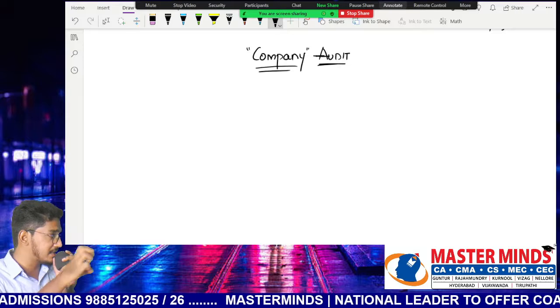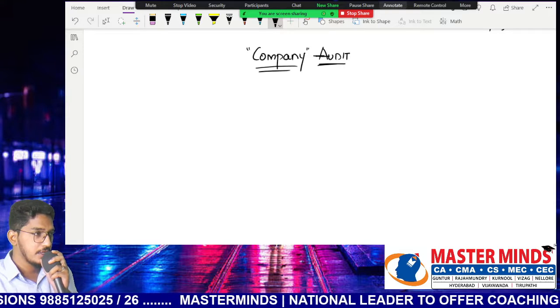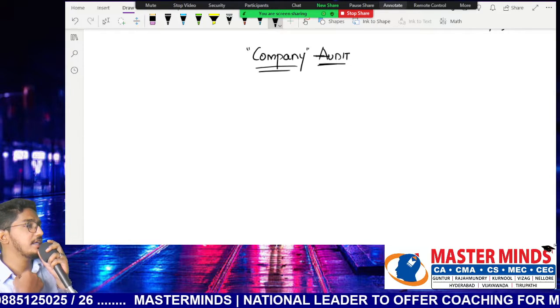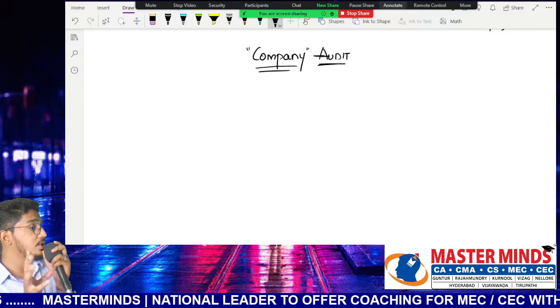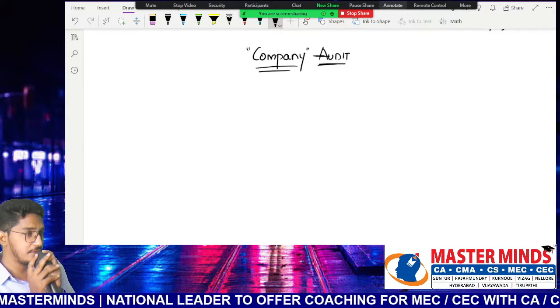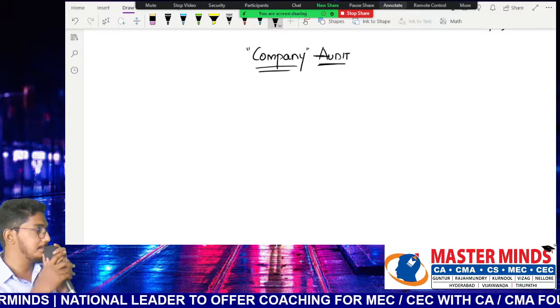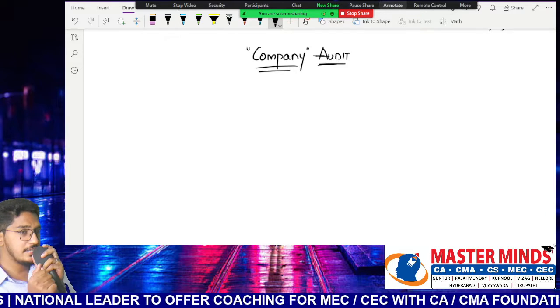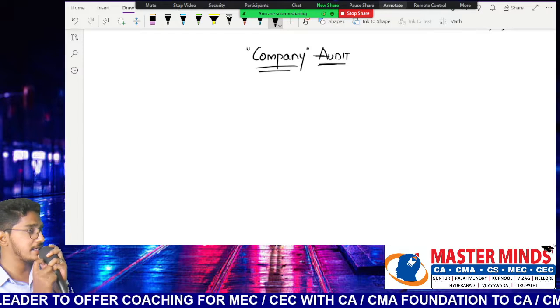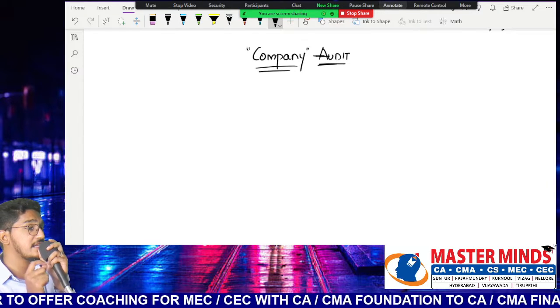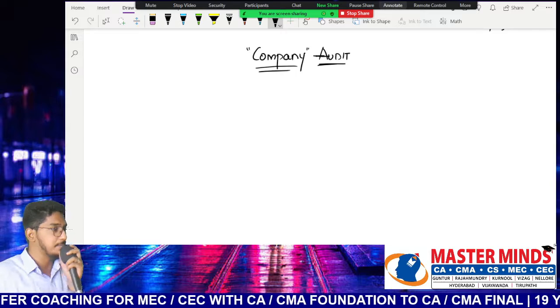of the Companies Act. As I have told you, the majority of our chapters are taken from the Standards on Audit, right? But I have also told you there are a few chapters which are not taken from the standards. One such chapter is the company audit chapter. When we discuss the company audit chapter, we are not discussing the standards. What is the content we are actually discussing? We are discussing a few sections of the Companies Act here.